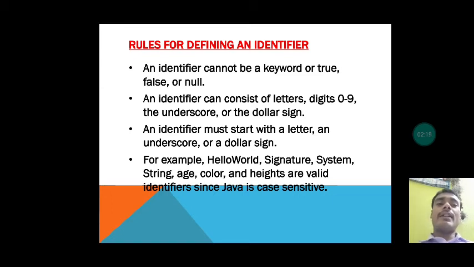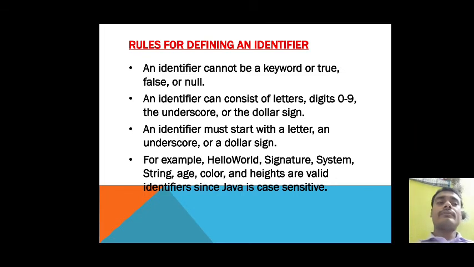First, an identifier cannot be a keyword, or true, false or null. Keywords are special words which have special meaning in Java. So you cannot write your identifier as a keyword, because then it will create an error.